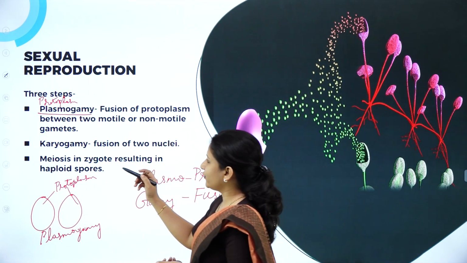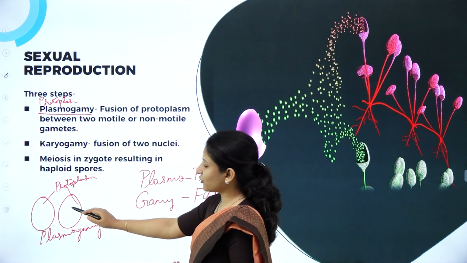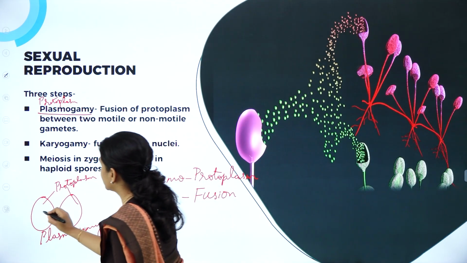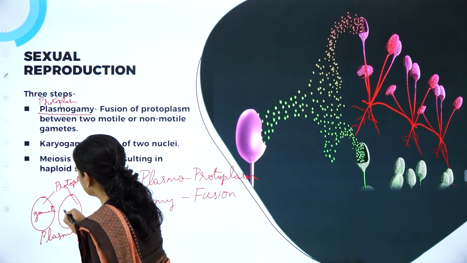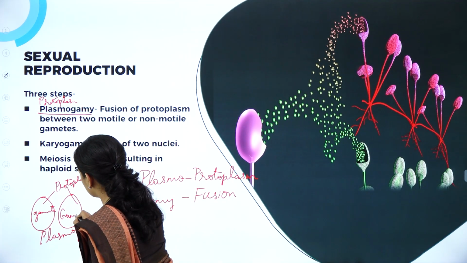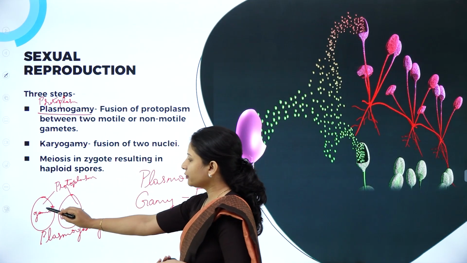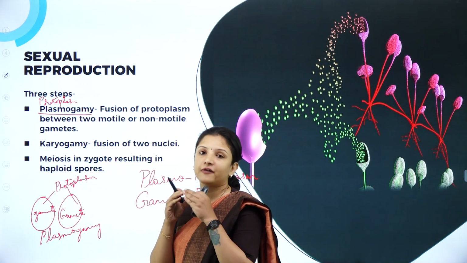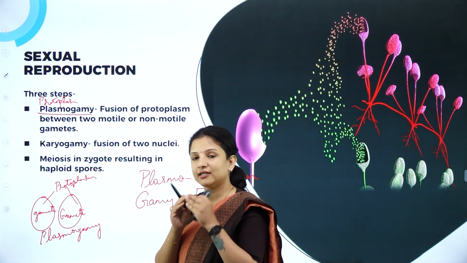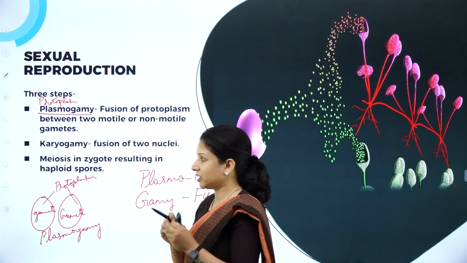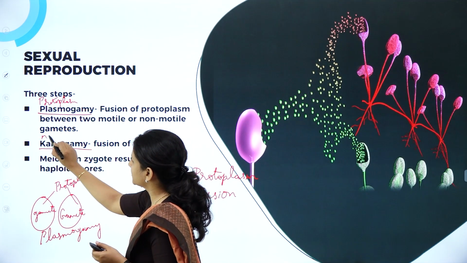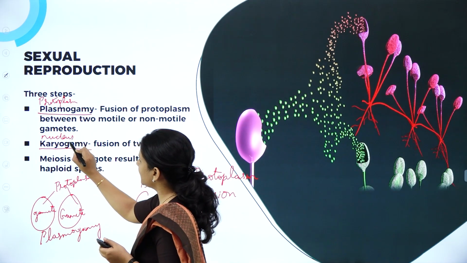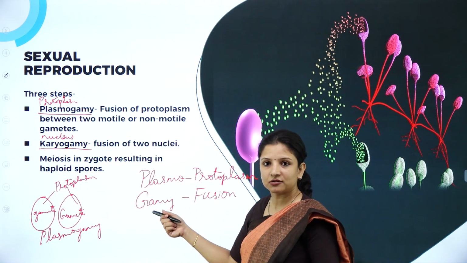Next comes karyogamy. These spores or gametes, so this can be one gamete, this is another gamete. The protoplasms of these 2 gametes will first fuse. That particular step is called plasmogamy. The second one is karyogamy. Karyo means nucleus. Gamy, as I have already written, means fusion.